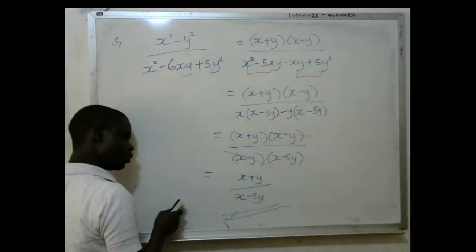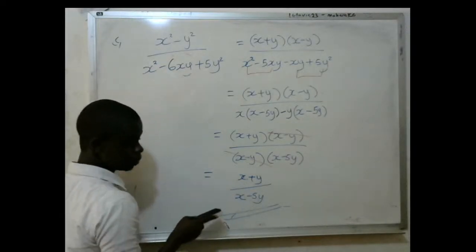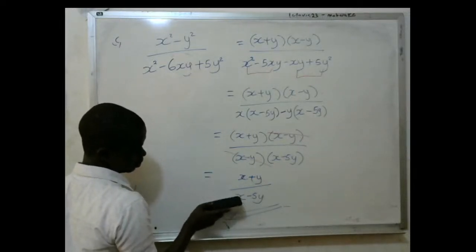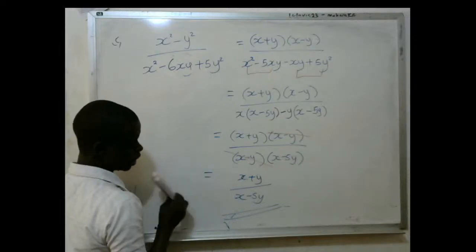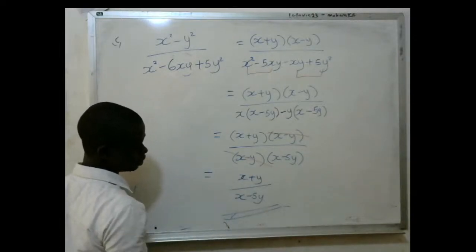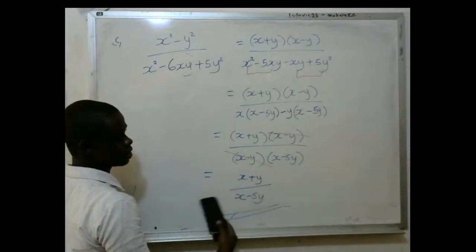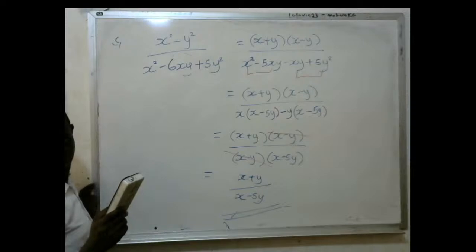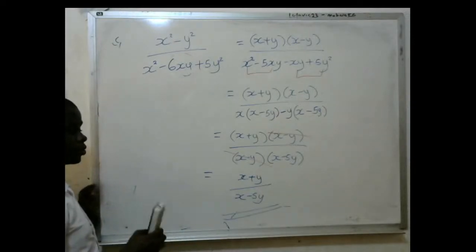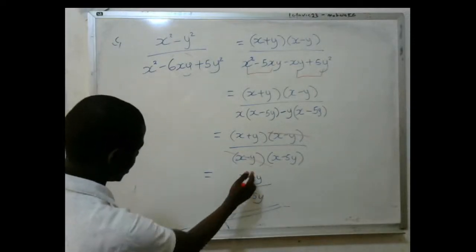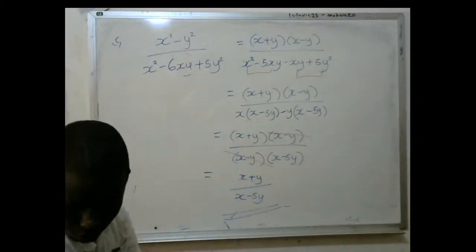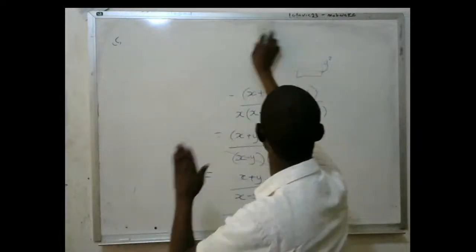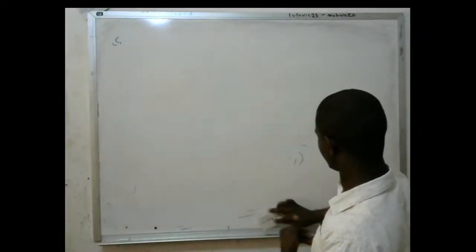The other thing, please don't cancel this and this. I know that most of you want to cancel a lot. Don't cancel this and this. I repeat, this is suicide. They cannot cancel when there is an addition sign in between them. Or this and this, if there is an addition sign before them, they cannot cancel. That is in algebra. Please don't cancel them. Someone will reach here and be like, X. That is wrong. Please don't do that. Okay? I know that you're a very good student. You now know that. Now let me continue.